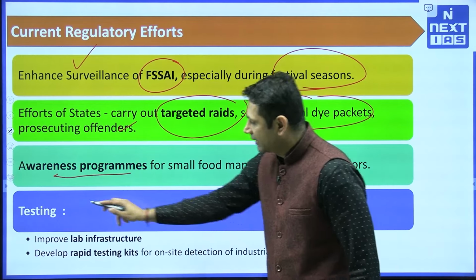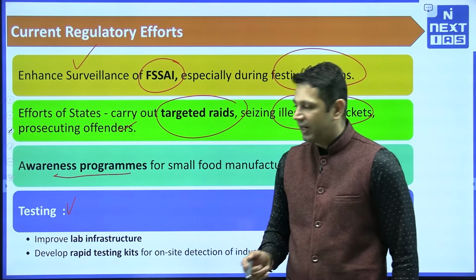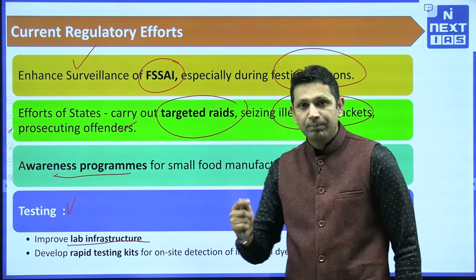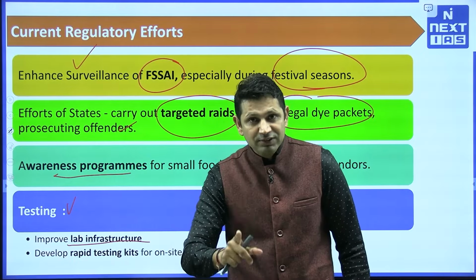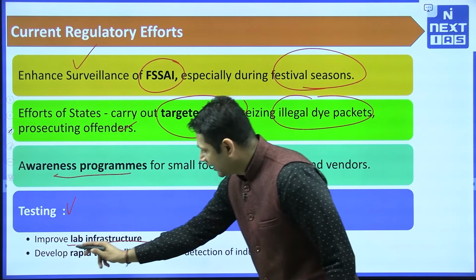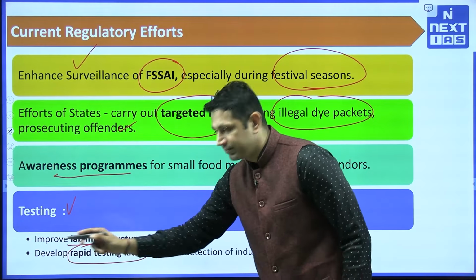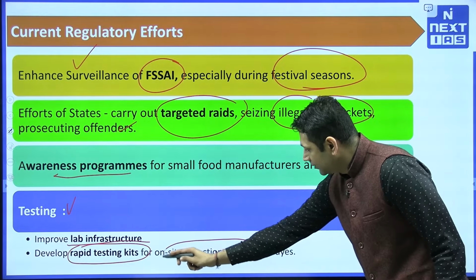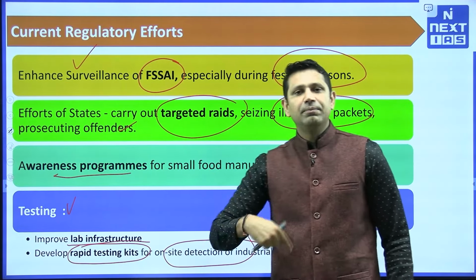Lastly, we need to develop the testing part. For the testing part, we are developing and improving our lab infrastructure, and one more important thing is that we are developing rapid testing kits, so that on-site detection of the industrial dyes can be done.